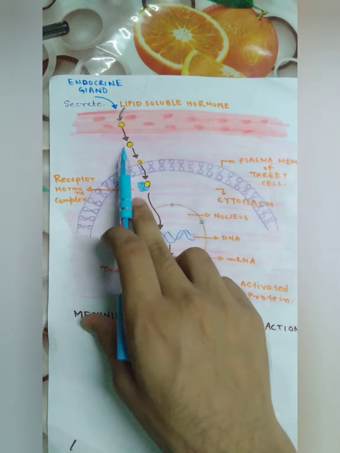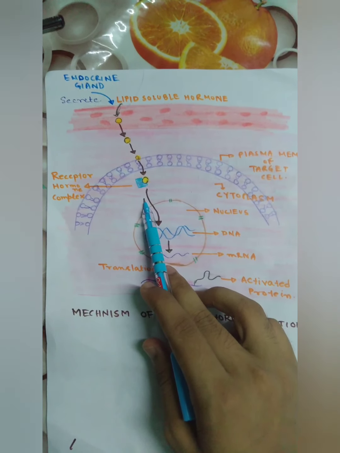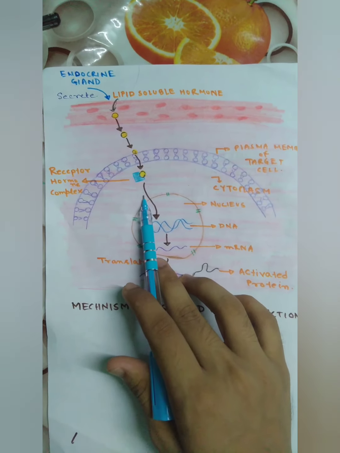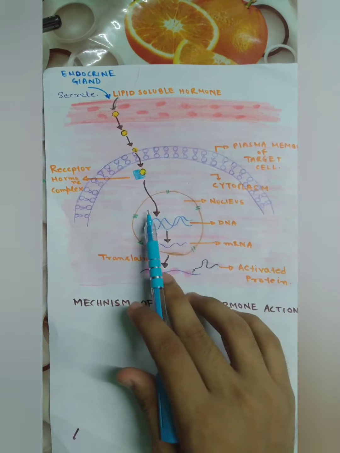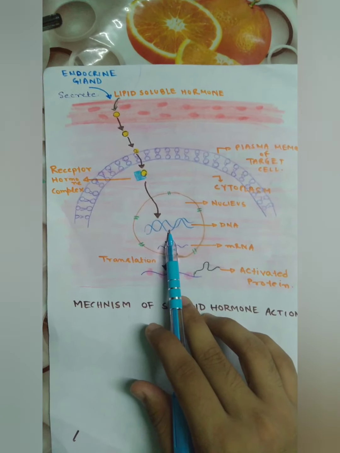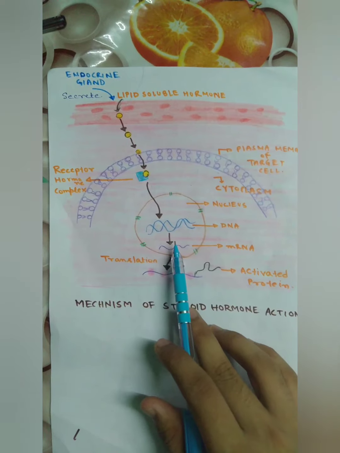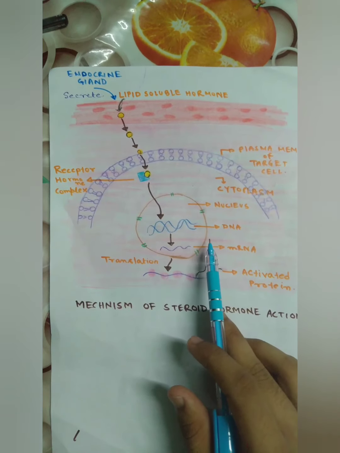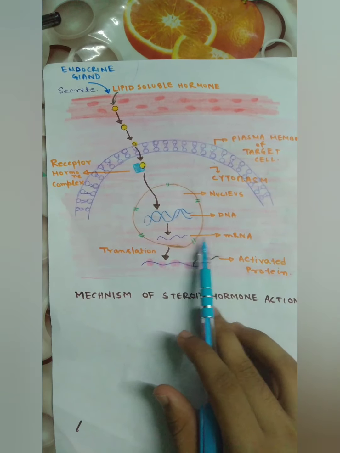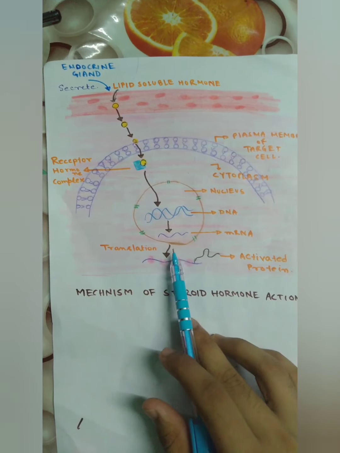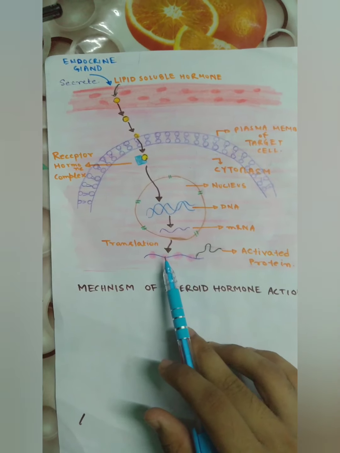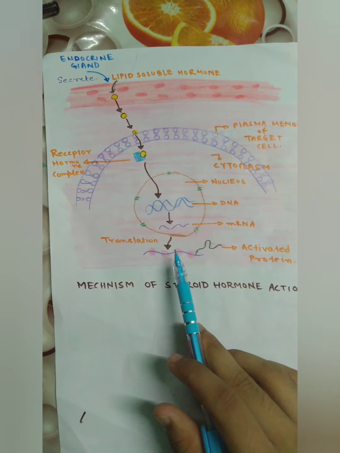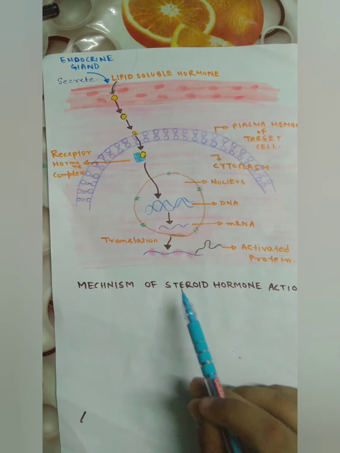Now this hormone binds to the receptor and forms a hormone receptor complex. This hormone receptor complex enters the nucleus, binds to the DNA and influences transcription in the nucleus. Transcription means DNA to RNA. Now this mRNA moves out of the nucleus and reaches the ribosome. The ribosome produces a large quantity of protein, which produces the physiological changes in the target cell.